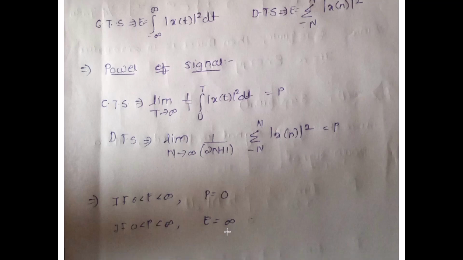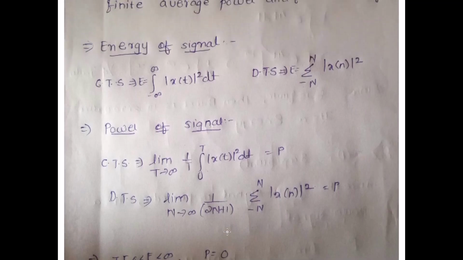So let us take up and understand the formulae of energy and power signals. Once you know this, we'll solve a numerical on it to have a better understanding. The energy of a continuous time signal is given as the integral from minus infinity to infinity of mod of x of t the whole square dt, and for a discrete signal it is given as the summation from minus N to N of mod of x of n the whole square.